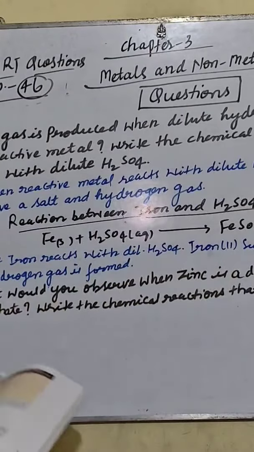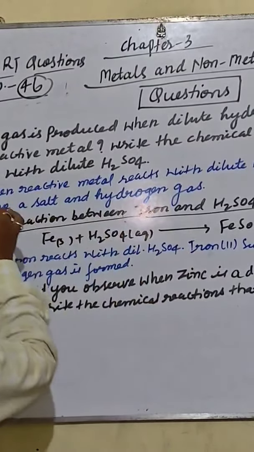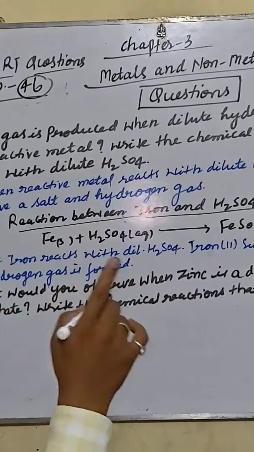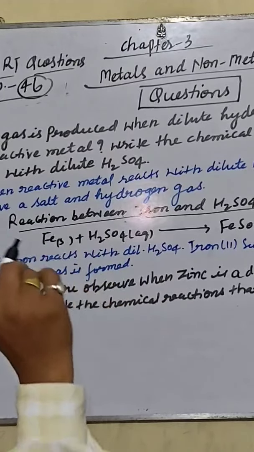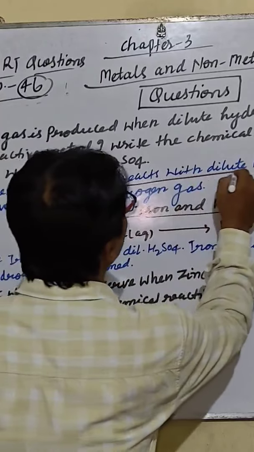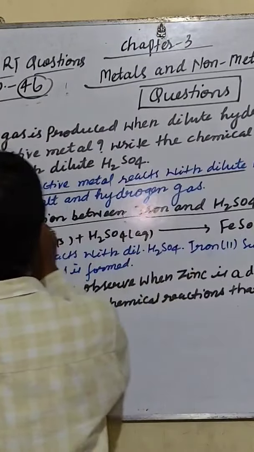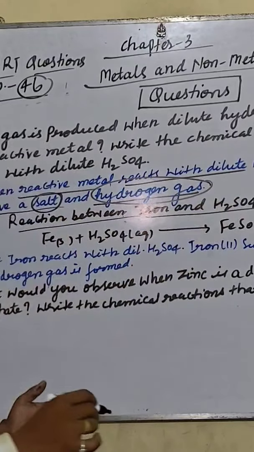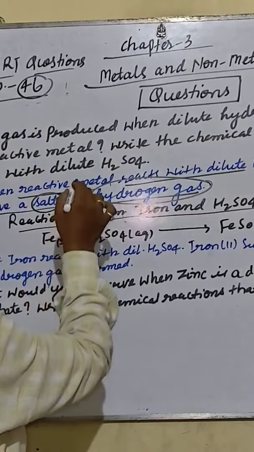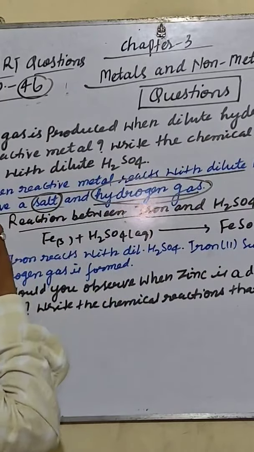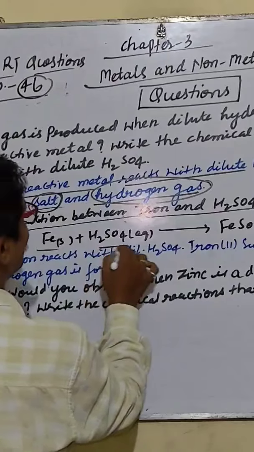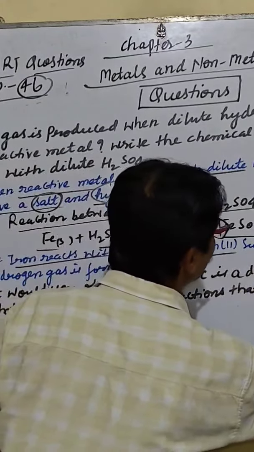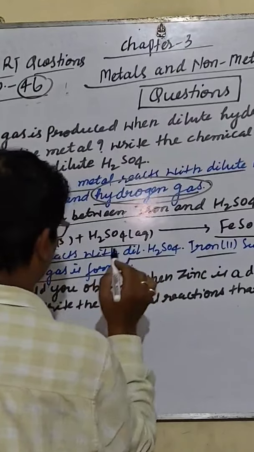So my dear student, it is going to be clear which gas is produced when dilute hydrochloric acid is added to a reactive metal. Write the chemical reaction when iron reacts with dilute H2SO4. This is an NCERT question, page number 46. When a reactive metal reacts with dilute hydrochloric acid, dilute HCl, it gives a salt and hydrogen gas. That is the next question: write the chemical reaction when iron reacts with dilute H2SO4, that is Fe plus H2SO4 gives FeSO4 aqueous plus H2. When iron reacts with dilute H2SO4, iron 2 sulfate is formed with the evolution of hydrogen gas.